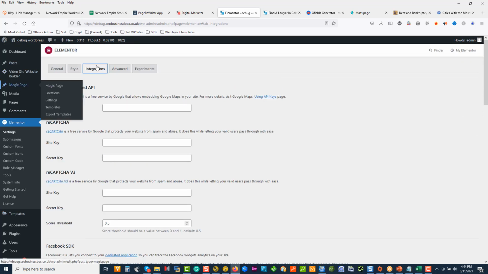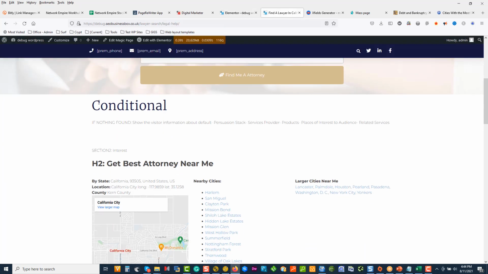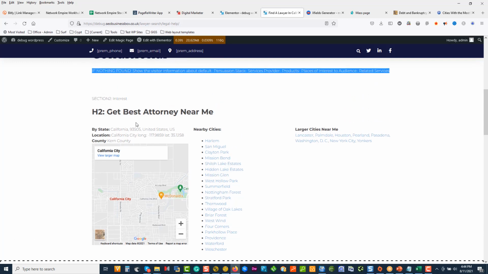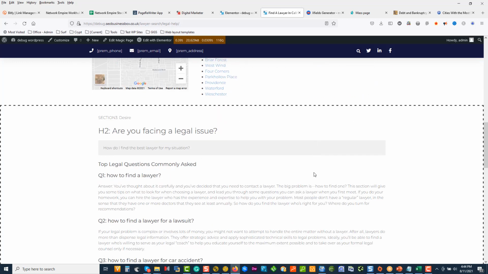And you can see how we got the conditional in here. Now obviously we're not in the location, so it found nothing. So we can put out a generic call to action. And then obviously, yeah, we can see the cities that are shown as the closest to where we're at, California.